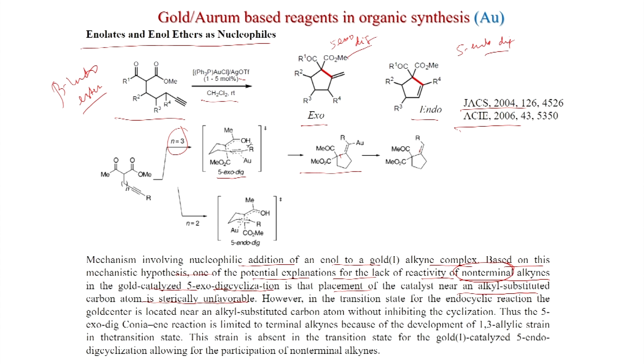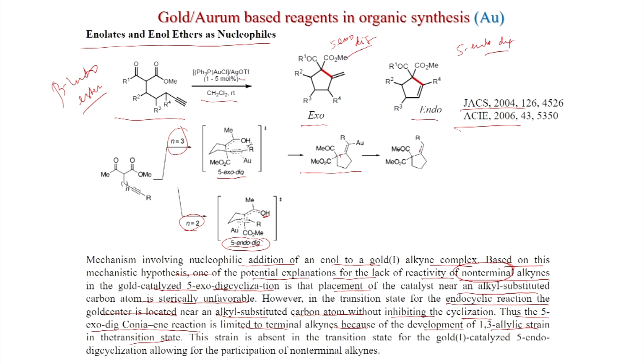Now, on the other hand, if n is equal to 2, then you can get 5-endo decyclization. Here in the transition state for the endocyclic reaction, the gold center is located near an alkyl substituted carbon atom without inhibiting the cyclization. So, in the 5-endo dig case there is no problem, because the gold is coordinated to the other side and OH is here, so there is no steric interaction.